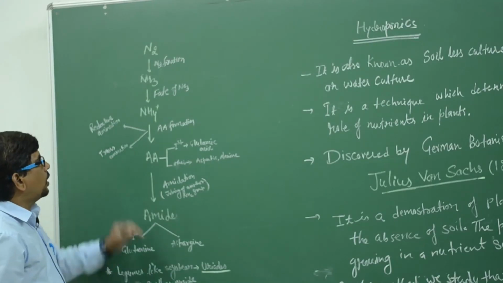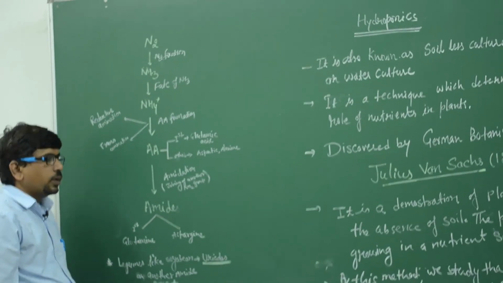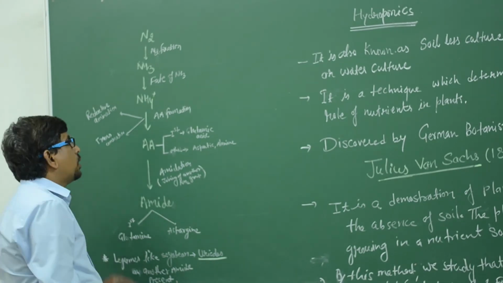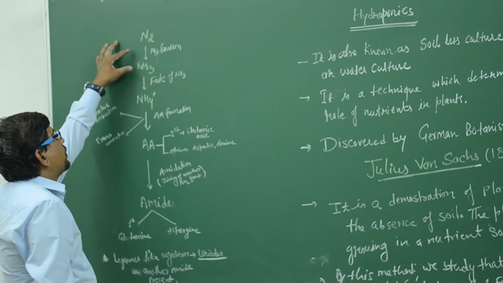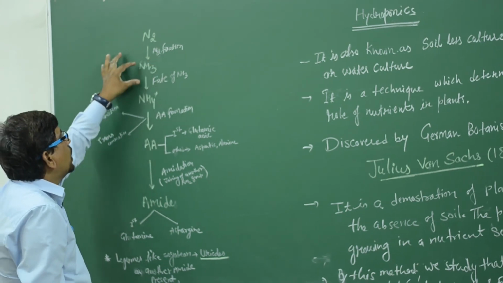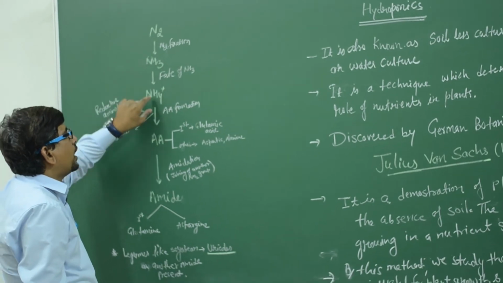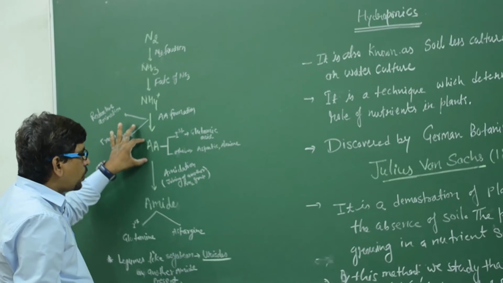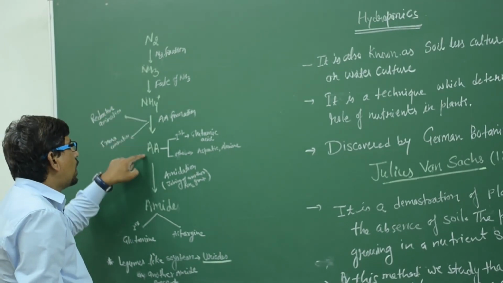So students, it is the process of the fate of ammonia. In this process, first N2 is converted to NH3 with the help of nitrogen fixation. The NH3 is converted to NH4 plus, the ammonium ion. This ammonium ion is converted to amino acid.